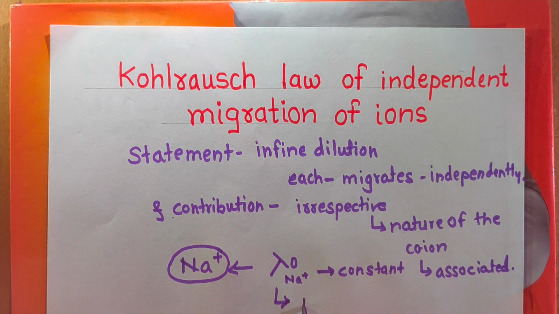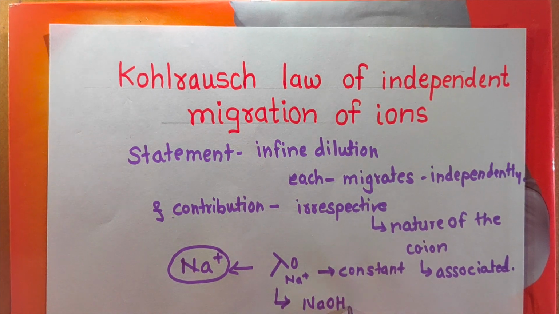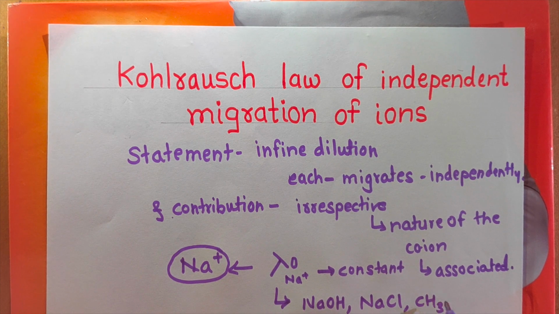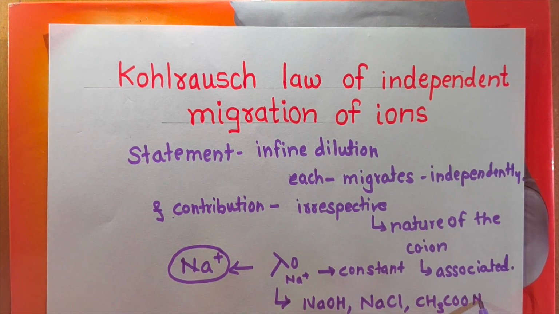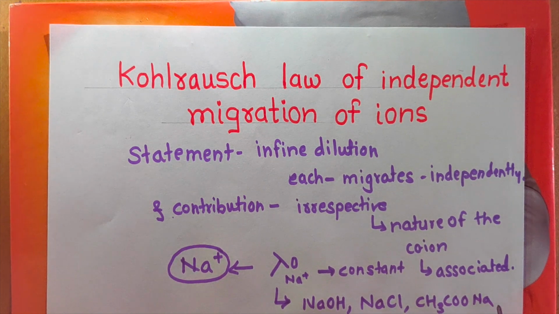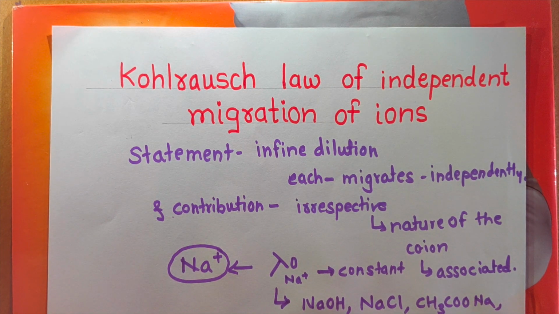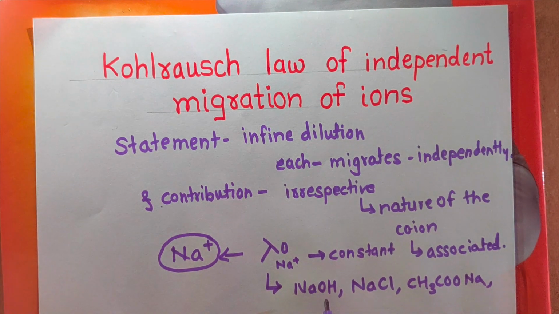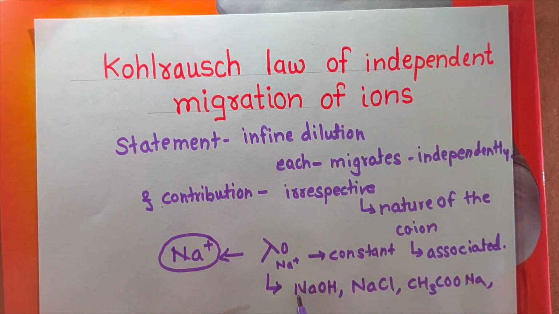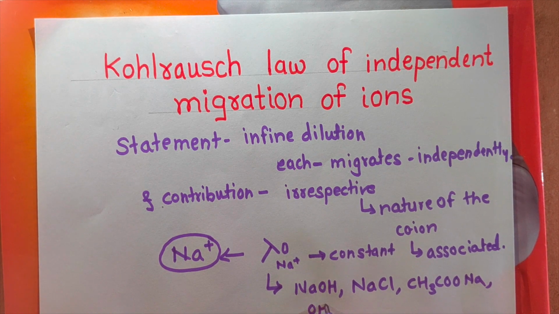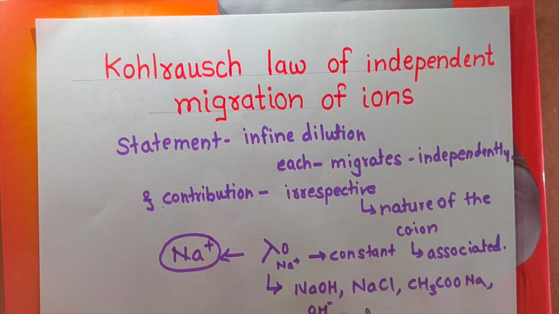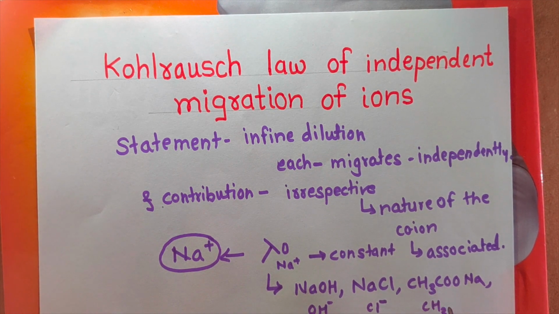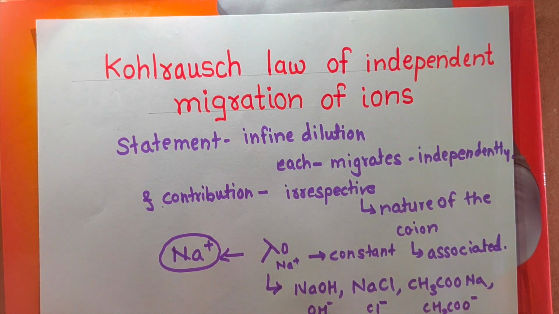For example, you can take the solution of NaOH, the solution of NaCl, the solution of CH3COONa, or any solution containing Na plus ions. All these electrolytes contain Na plus ions. When ionization takes place, Na plus ion is in contact with OH minus ion in the first, with Cl minus ion in the second, and with CH3COO minus ions in the third.